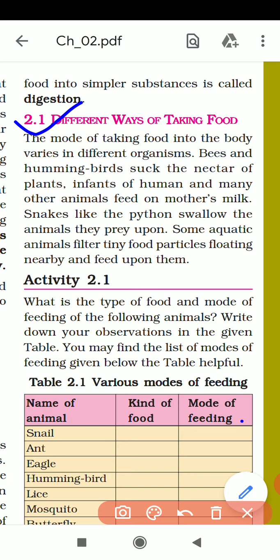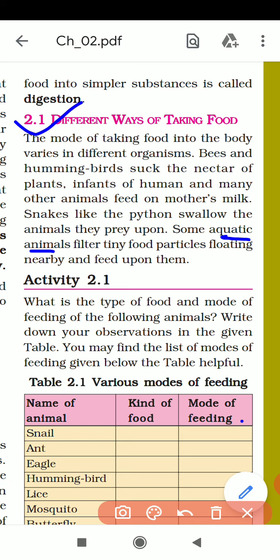Easily they can swallow any food, but we can't. Some aquatic animals filter tiny food particles floating nearby and feed upon them. The animals which live in water are known as aquatic animals, and they take the small food particles which are floating on the water.